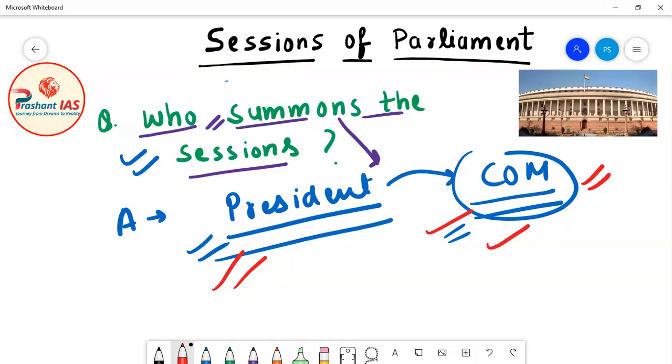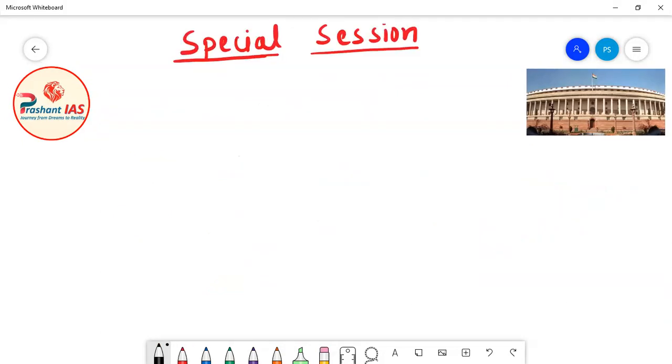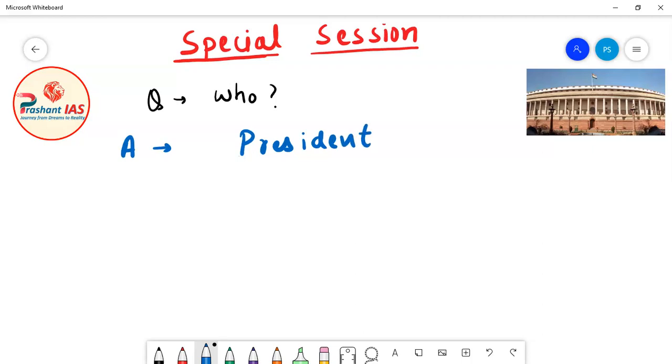Now friends, let us discuss the special sessions of the parliament. First of all, we have the question: who calls the special session of the parliament? The answer is very similar to that for the regular sessions. The President of India calls the special sessions of parliament on the advice, on the recommendation, of the Council of Ministers. Here also, special sessions are summoned by the President of India on the advice of the Council of Ministers.